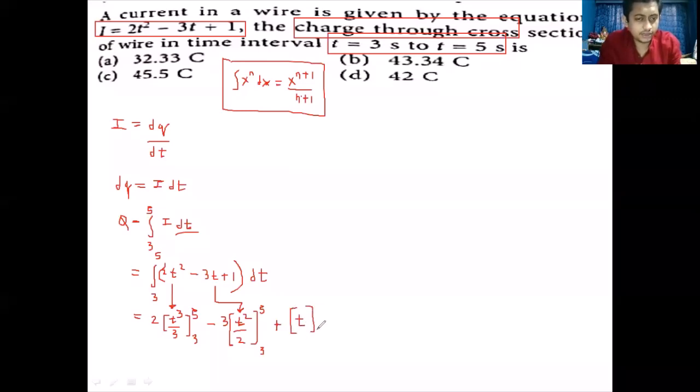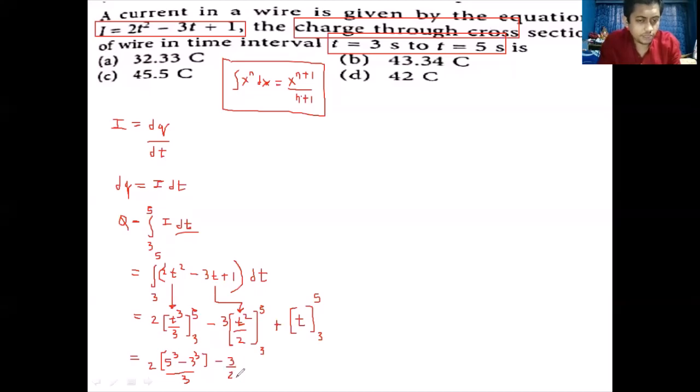So dear students, we should get limits 3 to 5. What we are supposed to get is upper limit substitution minus lower limit substitution. So in place of t put 5. Upper limit substitution becomes 5 cube minus 3 cube, that is 5 cube minus 3 cube divided by 3, and in front of it you have 2. Then what you have is minus 3 by 2.